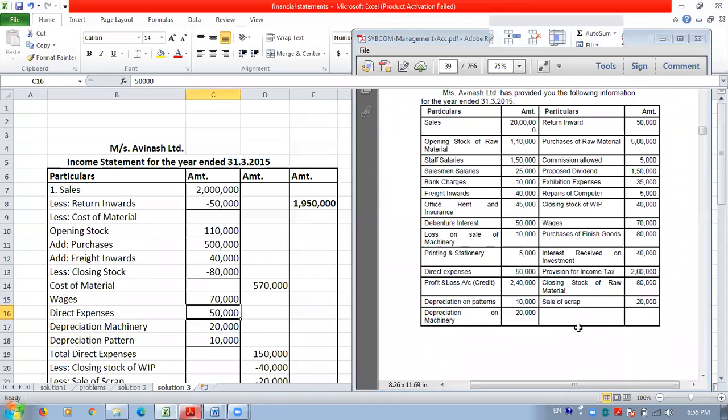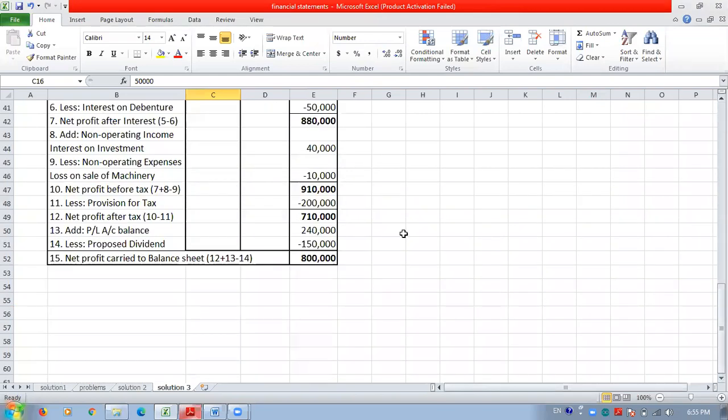So it is shown here. After that, we are left with only the appropriation. So the provision for income tax is deducted here from your net profit before tax. Whatever profit is left after paying off all the operating and non-operating expenses and adding the operating and non-operating income is your net profit before tax, and on that we have to make a provision for income tax. So it is deducted from this net profit before tax.